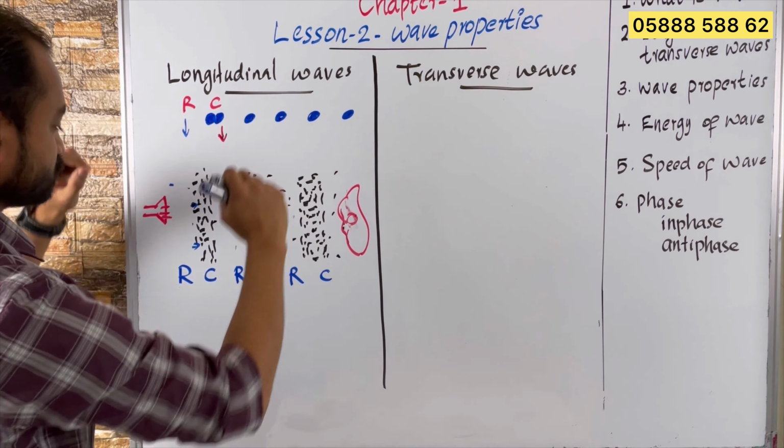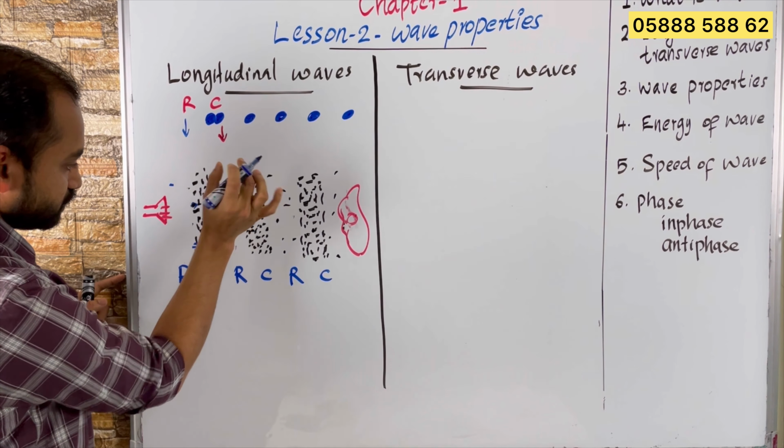So here you can see, students, this is one compression to the next compression.